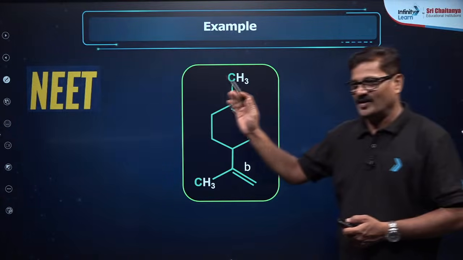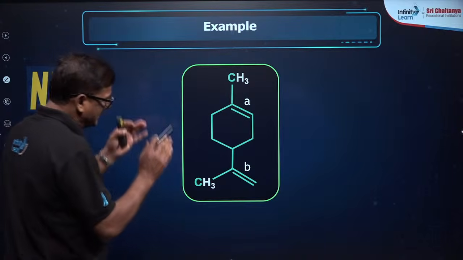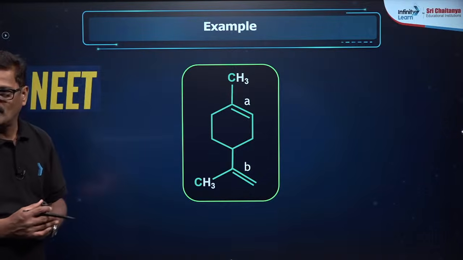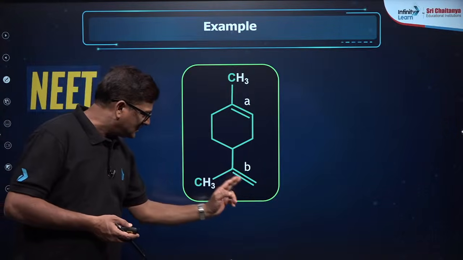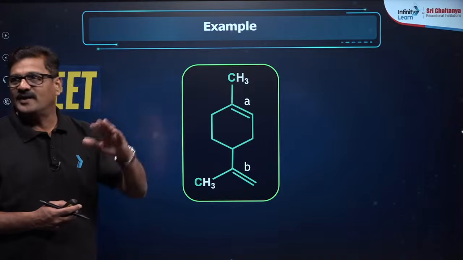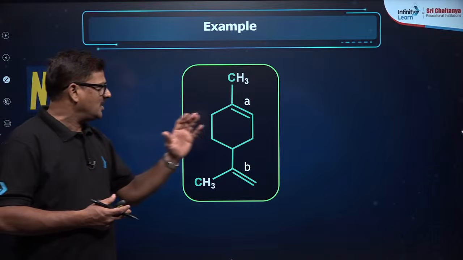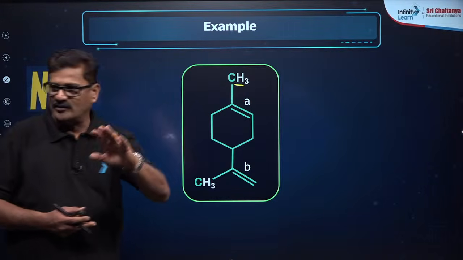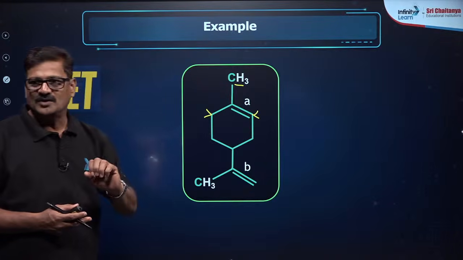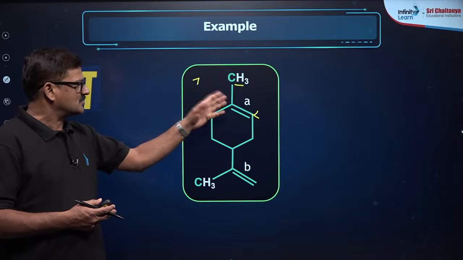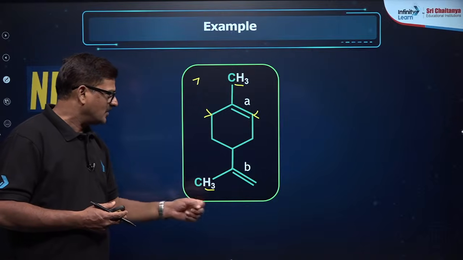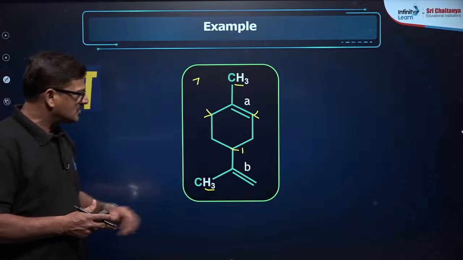So let me tell you, the least stable is going to be more reactive. Here this is the double bond and here it is a double bond. This double bond is stabilized by hyperconjugation. So because of hyperconjugation, 3 hydrogens are there, 2 hydrogens are there, 2 hydrogens are there. Total 7 hyperconjugation structures are possible over here. When it comes to here, these are the 3 and this is the 1. Okay, total 4 are there.